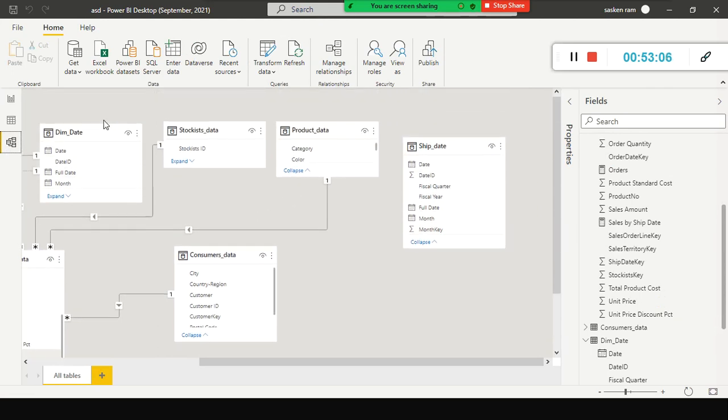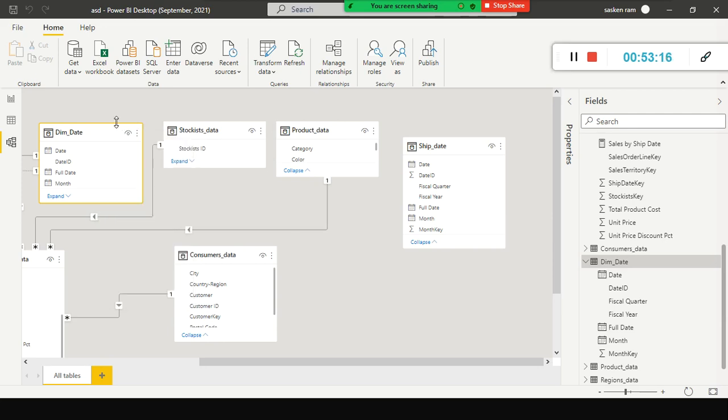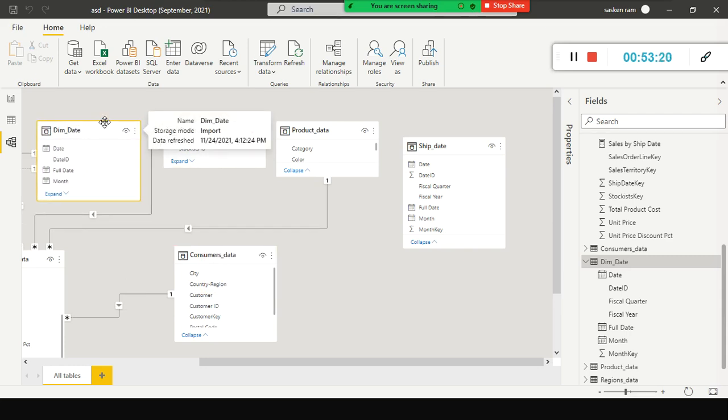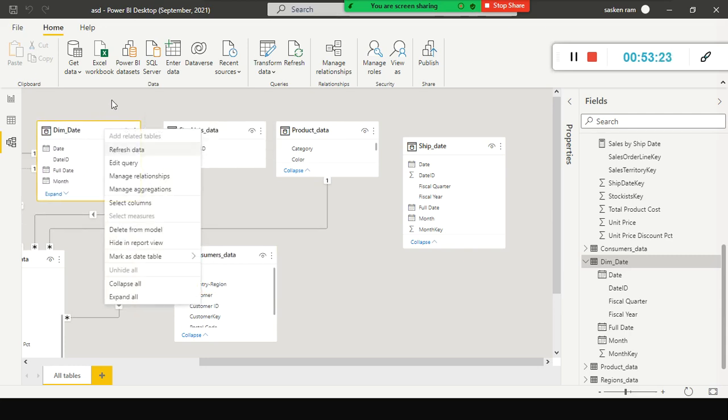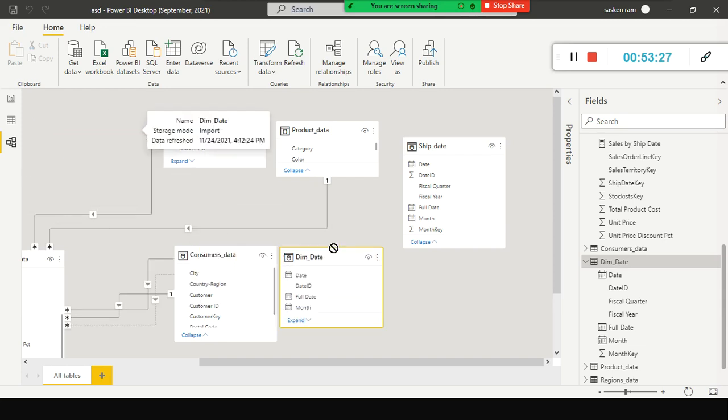The dim date table is there, right? I just simply duplicate. We don't have duplicate available here, right? So you cannot copy paste it. That is one drawback here. Probably we can suggest Microsoft to keep a feature like this.